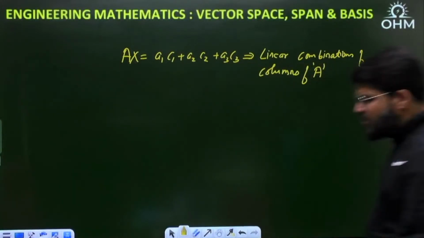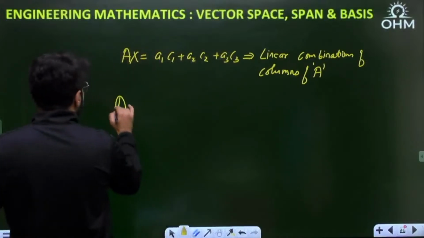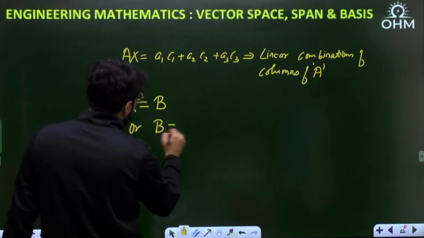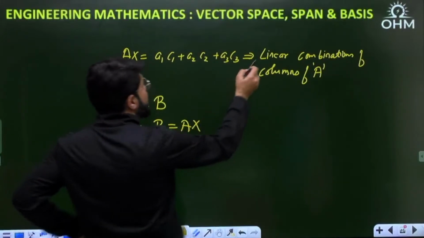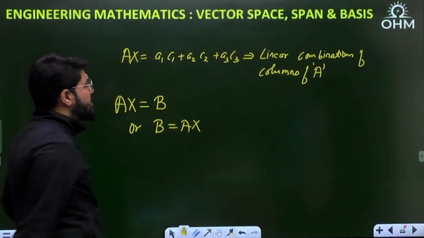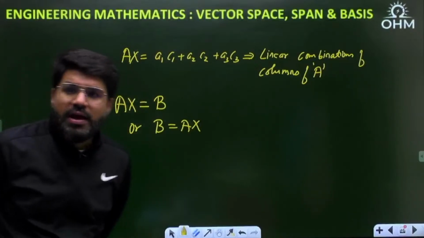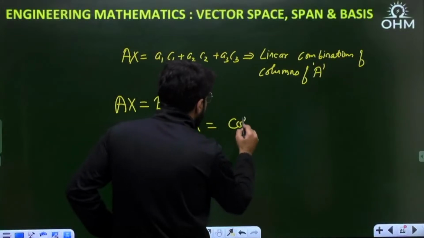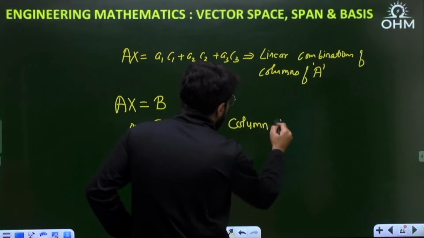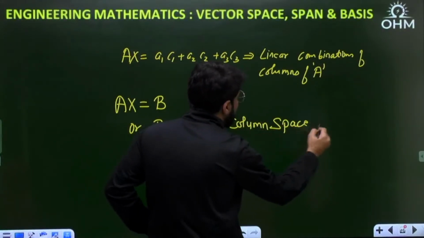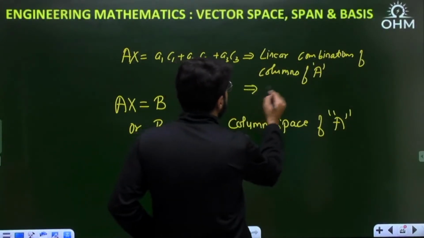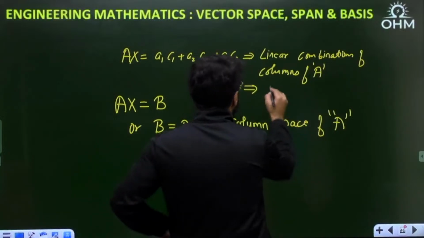That means when I write the equation Ax equal to B, B which is equal to Ax contains all the linear combinations based on a1, a2, a3, the linear combinations of the columns of A, and is defined as the column space of A. What do you mean by column space of A? What is the column space?